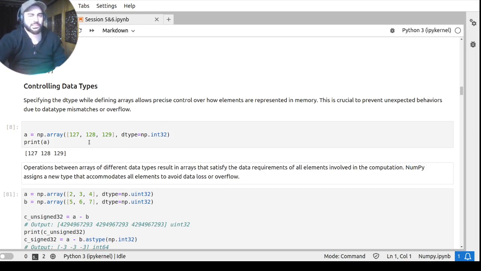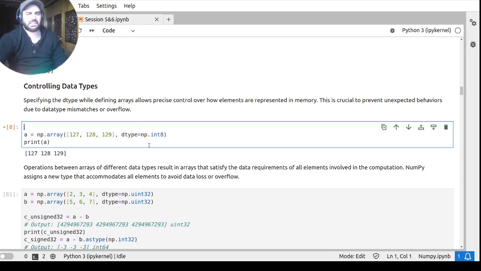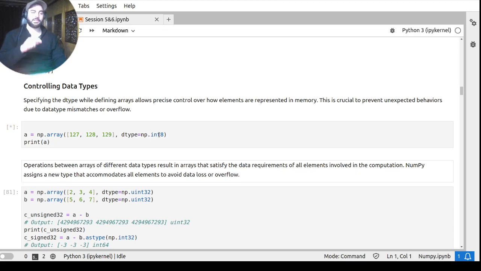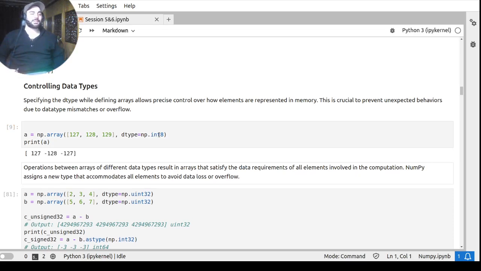Now, if I change it to, let's suppose, 8, what will be the output? Zahid, Amir, Riyan, Zubair, what should be the output? Huh. Nice. For 128 it is minus 128, and for 129 it's minus 127.